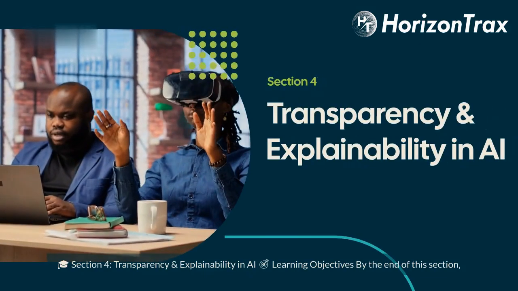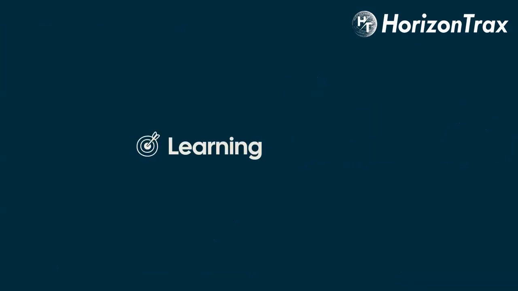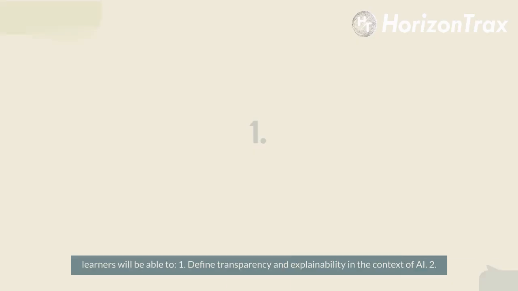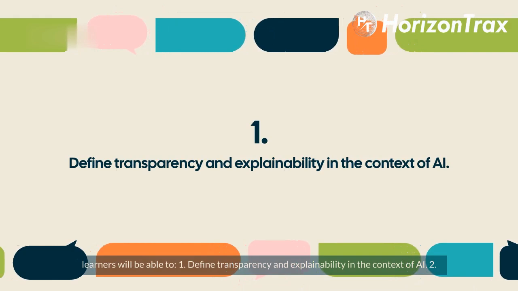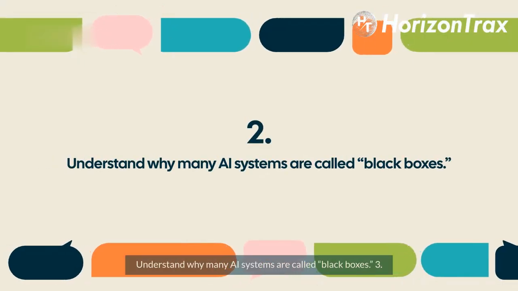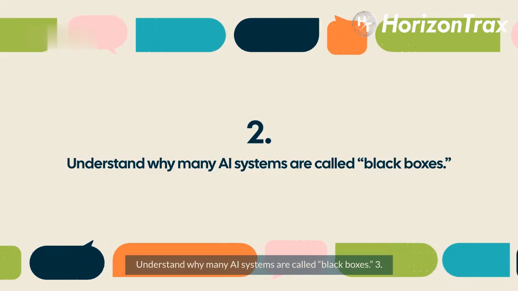Section 4. Transparency and Explainability in AI. Learning Objectives. By the end of this section, learners will be able to: 1. Define transparency and explainability in the context of AI. 2. Understand why many AI systems are called black boxes.